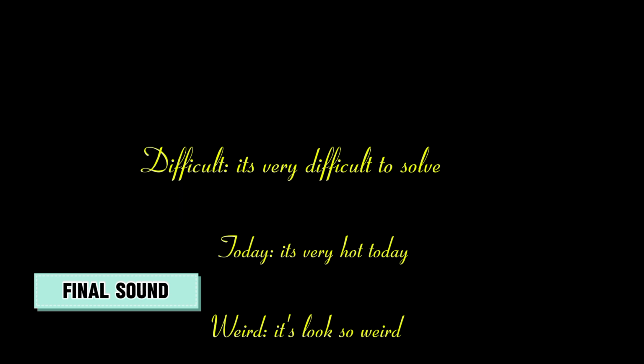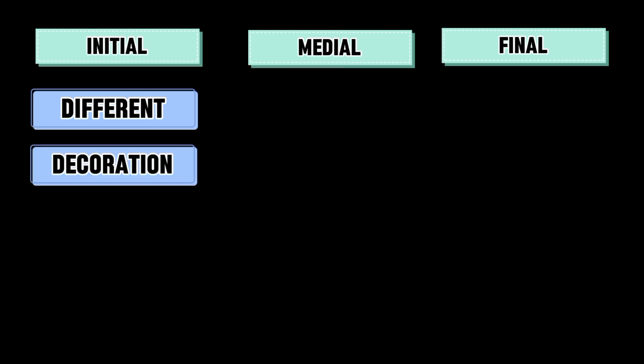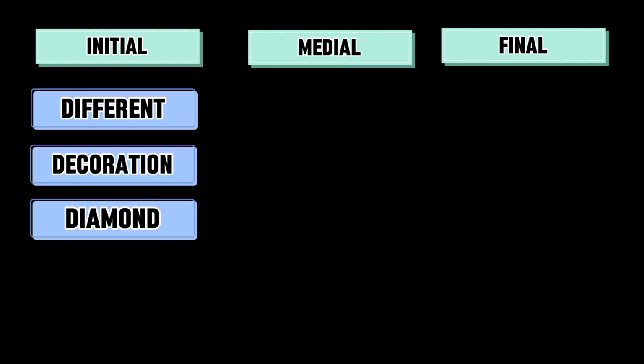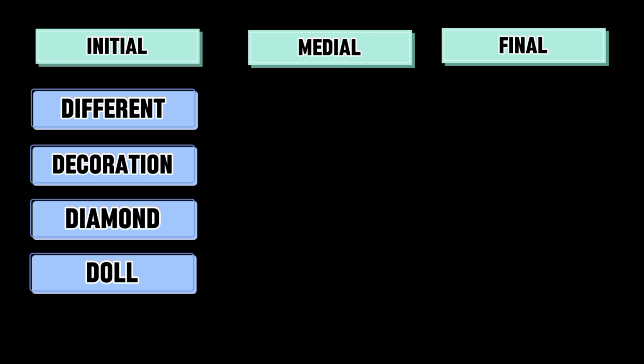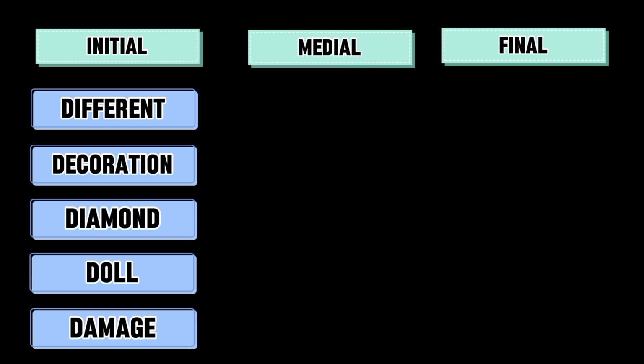Here is a list of the initial, middle, and final sounds. So you can practice with me, pronounce after me. Different, decoration, diamond, doll, damage.